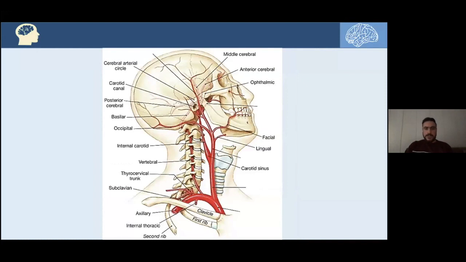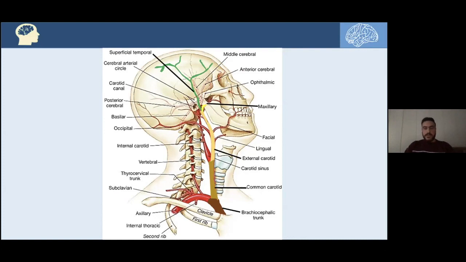Now we will talk about the external carotid artery. Here we are looking from the right side, the root of the neck. We have the right subclavian, the right brachiocephalic trunk, and here's the common carotid. And also it will give rise to the external carotid artery on the right side. And the external carotid artery has 2 terminal branches: the maxillary artery, which will run deep in the face, and the superficial temporal artery with its 2 terminal branches, the frontal and the parietal branch of the superficial temporal artery.